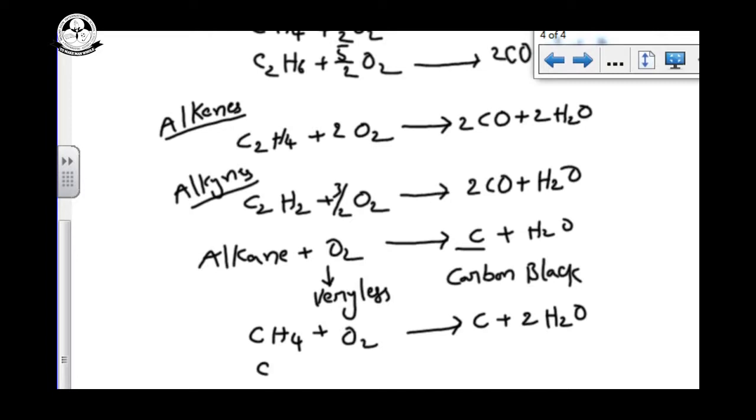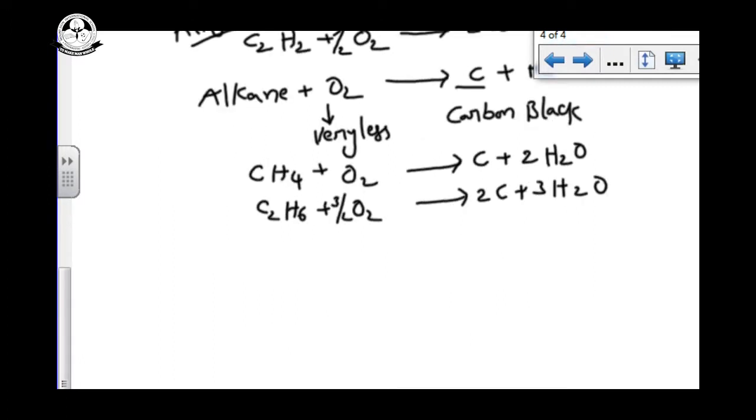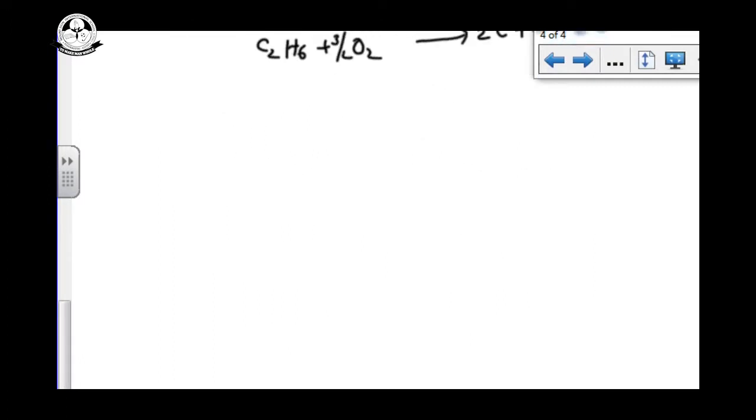So like ethane, and you supply a very less amount of oxygen, you can get carbon black. This carbon black we can use as paints, printer inks, etc.